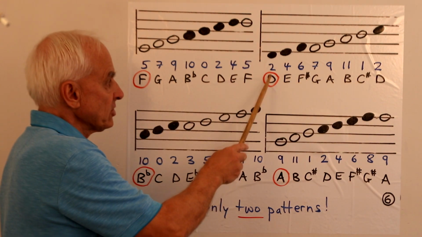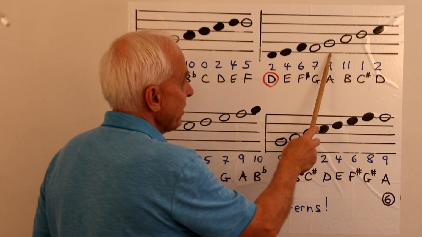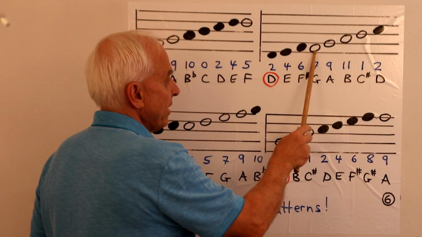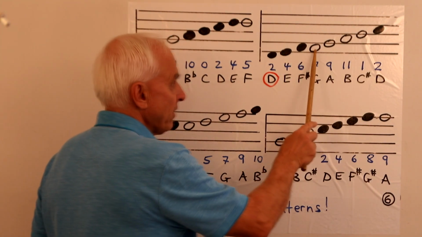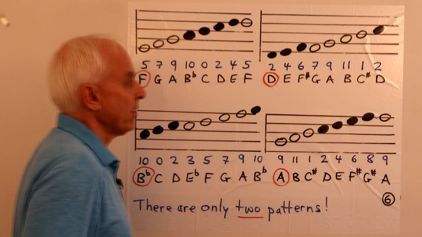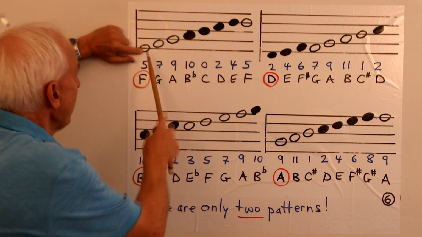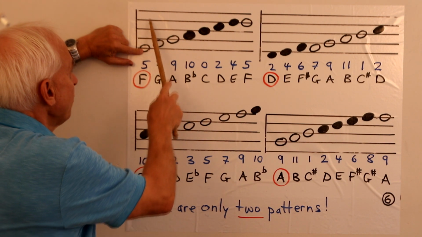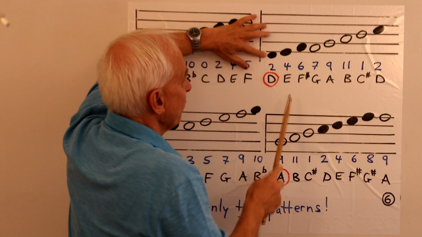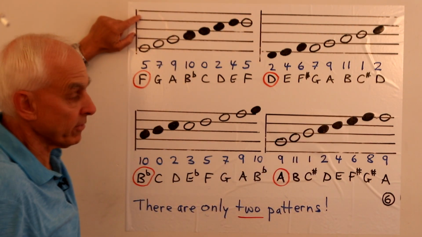The D scale, starting down here: notes 2, 4, 6, 7, 9, 11, 1, 2. Three black notes, then staying on the same level to the white note, then four consecutive white notes, and then going up to the final 2. And note in each case, from here to here, that is an octave, because we're going up a total of three lines. 1, 2, 3 lines, right? That's an octave. And here, spaces 1, 2, 3, going up three spaces, like that's like 0, 4, 8, 0, right?